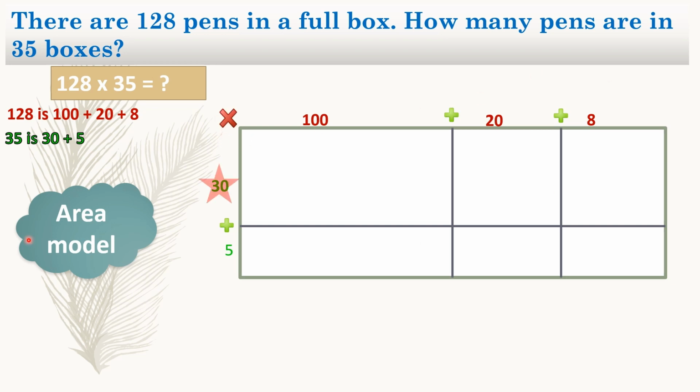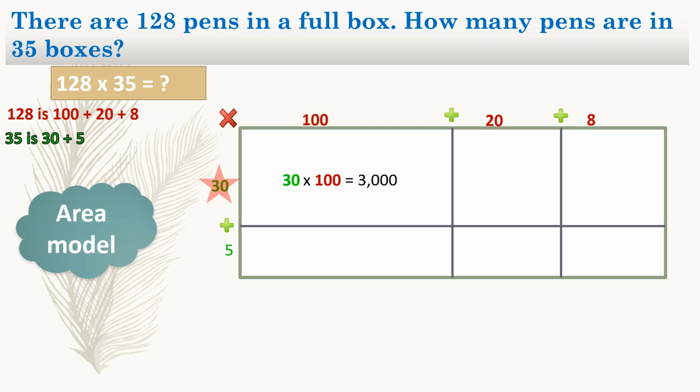So first we are going to be multiplying 30, which is our key number. That's why I have the star there. 30 times 100. So 30 times 100 is 3,000. An easy way for you to figure this out is just simply say 3 times 1 equals 3. And then if you notice that combined in 30 and 100, we have 3 zeros in all, 1, 2, 3. So we simply add those 3 zeros, and that would give us 3,000.